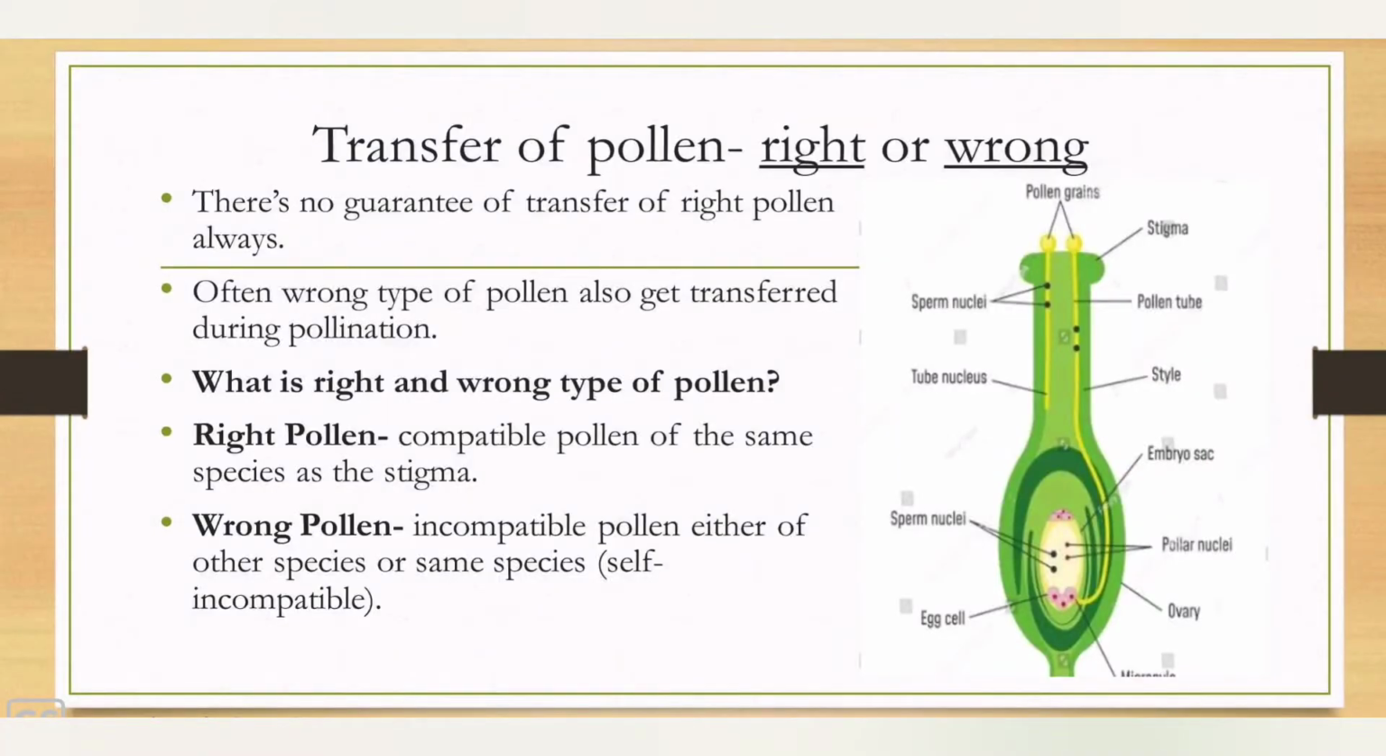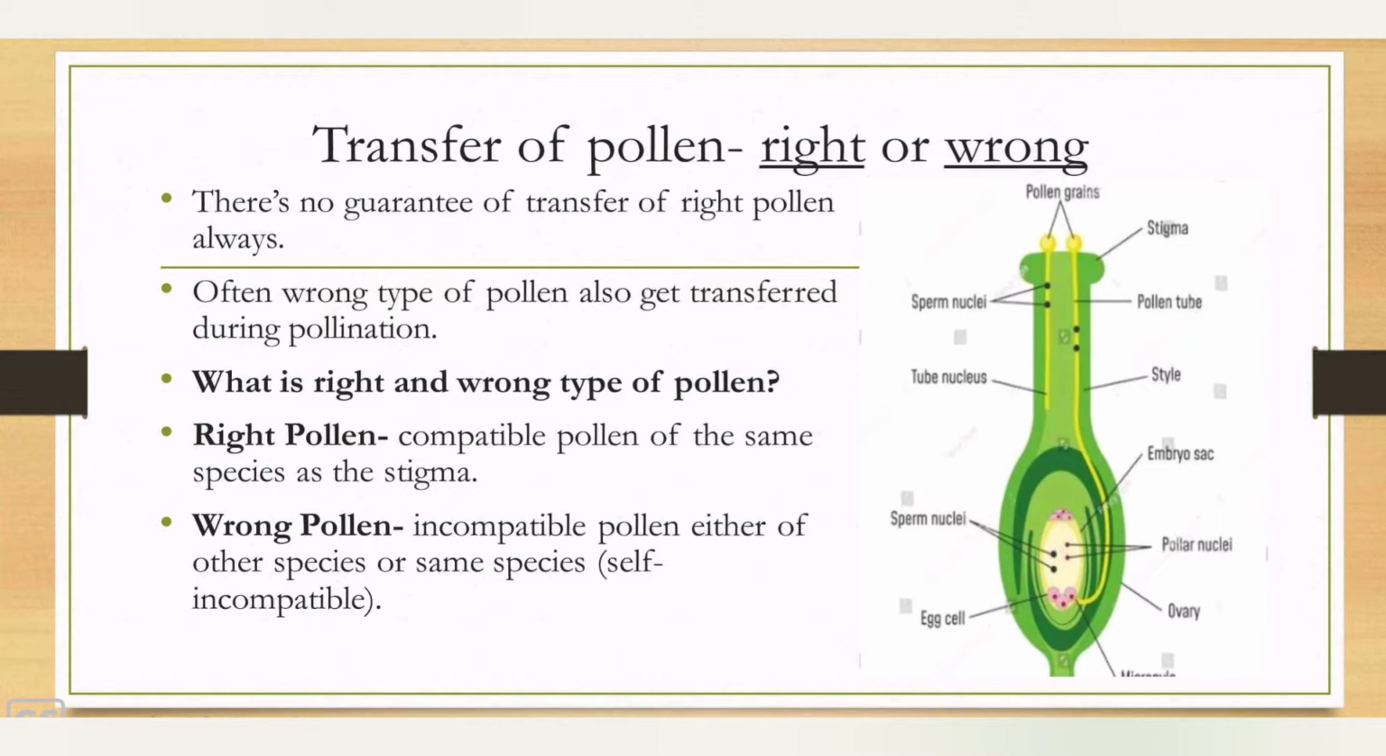But pollination does not guarantee the transfer of the right type of pollen. Often it transfers the wrong type of pollen. The question arises, what is right or wrong? So what is right pollen? The pollen which is compatible to the stigma is known as right pollen.